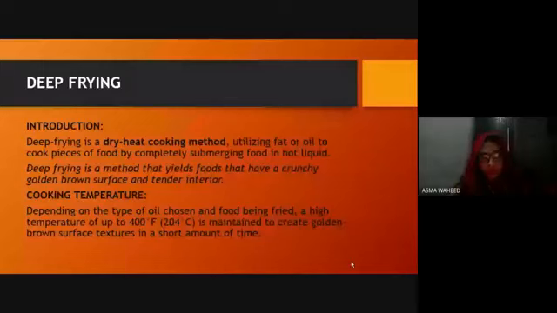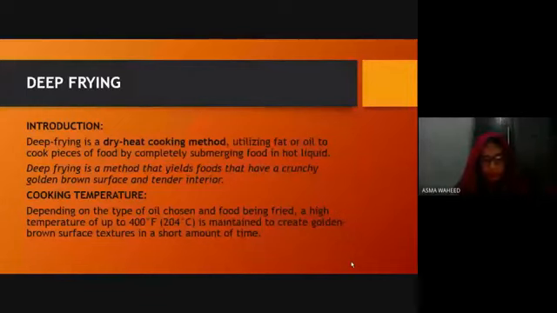Cooking temperature is very important in any type of cooking method, because if the temperature is not proper, then food may burn or undercook. So depending on the type of oil chosen and the food being fried, a high temperature of up to 400 degrees Fahrenheit, which is equal to 204 degrees Celsius, is maintained to create golden brown surface textures in a short amount of time. So in this type of cooking method, temperature depends on two things. First one is the oil we choose, and the second is the food being fried.